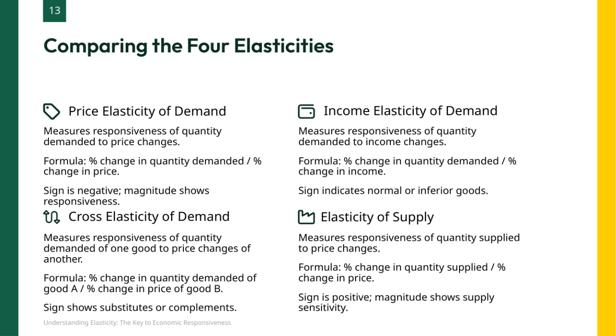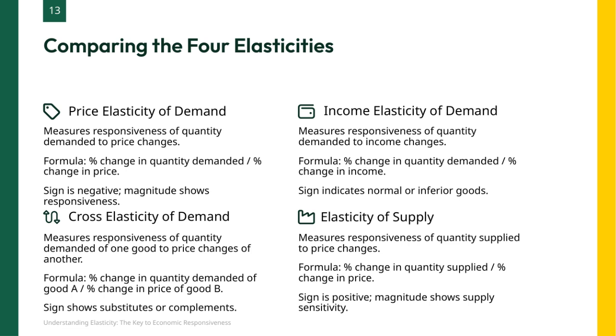Then there's cross-elasticity of demand. This one measures how the quantity demanded of one good responds to price changes of another. If the sign is positive, the goods are substitutes. If negative, they're complements, like coffee and cream. Finally, elasticity of supply measures how much the quantity supplied reacts to price changes. Unlike demand, this elasticity is always positive, since higher prices generally encourage producers to supply more.